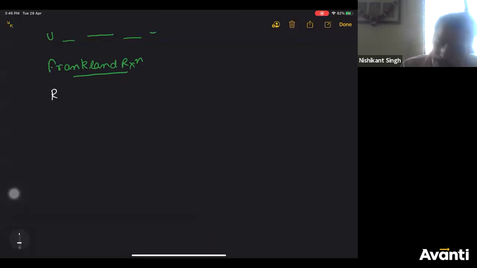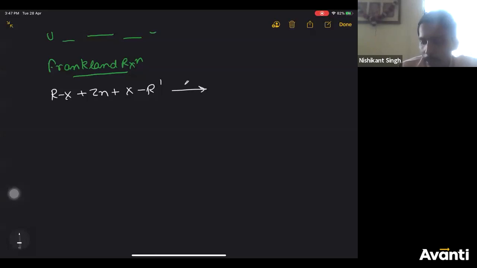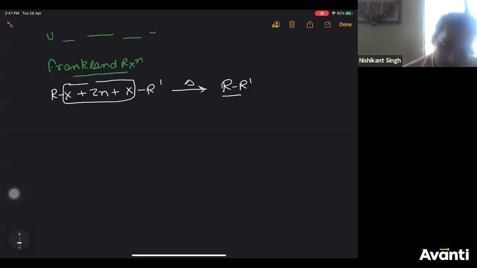You'll take alkyl halide like in Wurtz reaction, two different alkyl halides or the same, treated with zinc. The metal, instead of sodium, you'll use zinc and heat it. Same process, ZnX2 will be eliminated and you'll get R-R' as your product, the alkane.